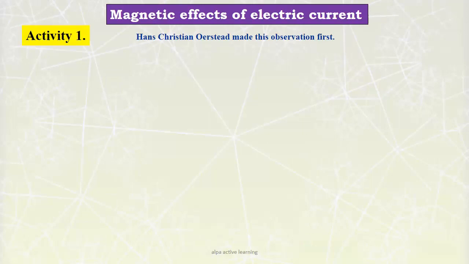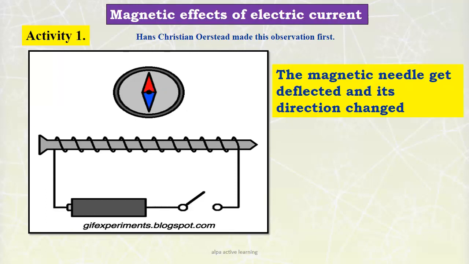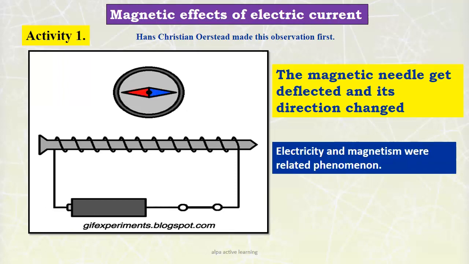Now let's do one activity on this. Let us take an electromagnet and keep a magnetic needle over here. Now as soon as the current is on, observe. Now when the current is off, again observe. You see that the magnetic needle gets deflected and its direction changes. Now why does it happen? There was no other magnet. The magnetic needle deflected, which means there is some repulsion. This is because of the electromagnet, as a temporary magnetic field is induced. So we can say that electricity and magnetism are related phenomena.